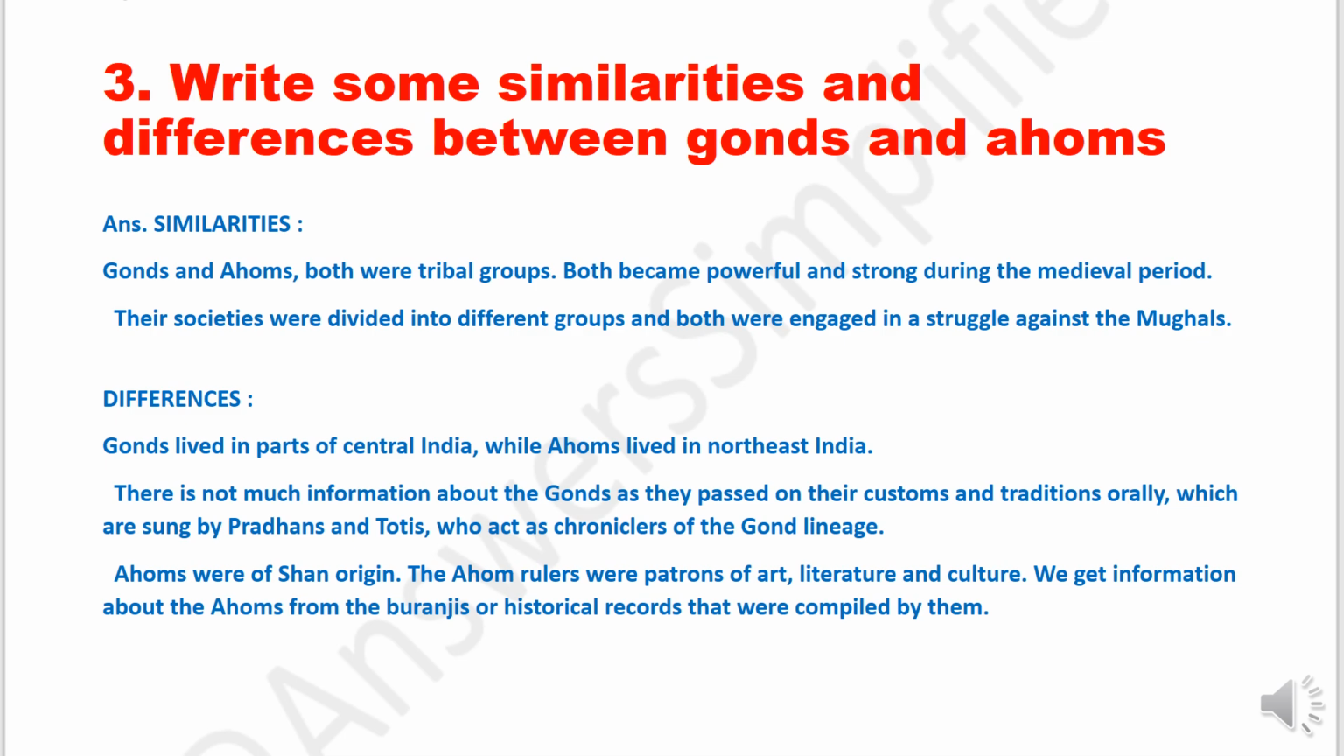Differences. Gonds lived in parts of central India while Ahoms lived in northeast India. There is not much information about the Gonds as they passed on their customs and traditions orally, which are sung by Pradhans and Totis who act as chroniclers of the Gond lineage. Ahoms were of Shan origin. The Ahom rulers were patrons of art, literature and culture. We get information about the Ahoms from the Buranjis or historical records that were compiled by them.